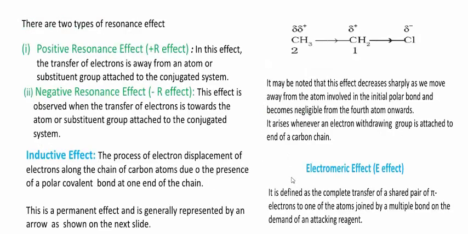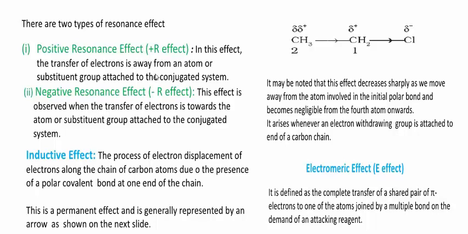Usually in the type of resonance effect there are two types. One is positive effect, means positive resonance effect, also called as plus R effect, and negative resonance effect, also called as minus R effect. What is positive R effect? Means positive resonance effect.